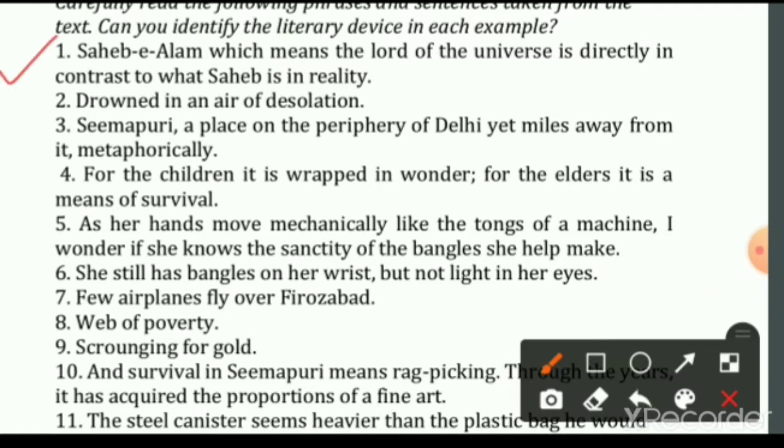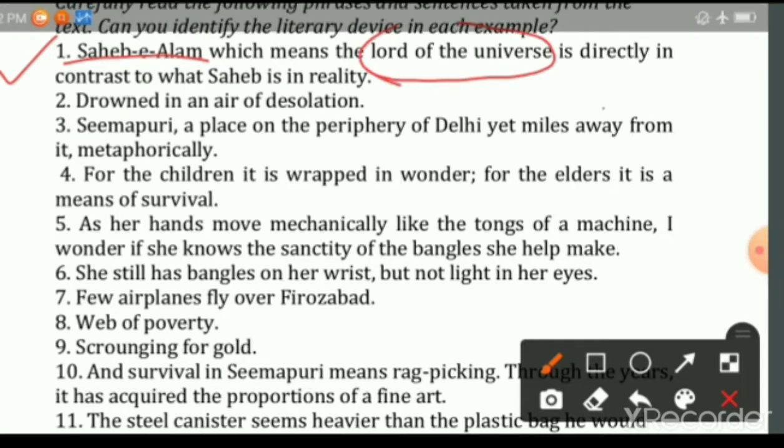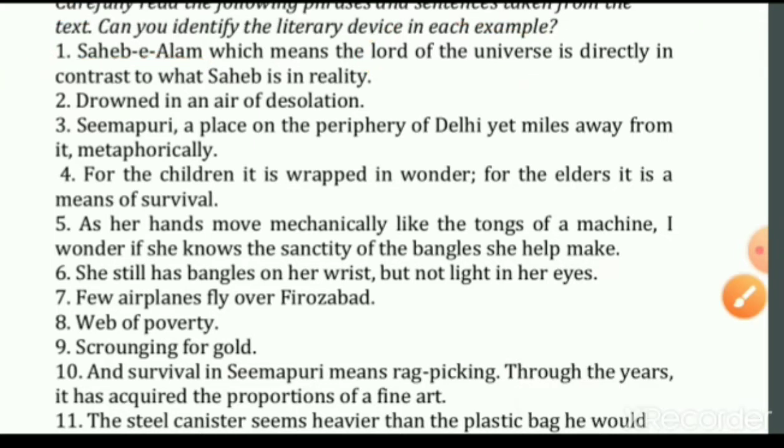Sahib-e-Alam, which means the Lord of the universe, is directly in contrast to what Sahib is in reality. Dear students, here the author has used the literary device irony. Irony means the expression of one's meaning by using language that normally signifies the opposite. And here, Sahib-e-Alam is the name of the rag picker, which means Lord of the universe. But actually, he is from a poverty stricken family. So here, his name is directly in contrast to what he is in reality.